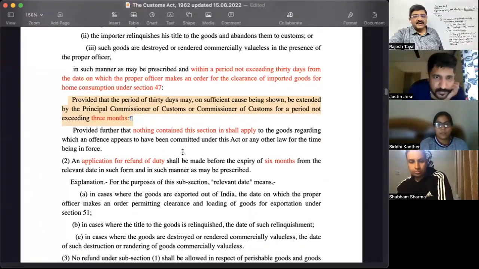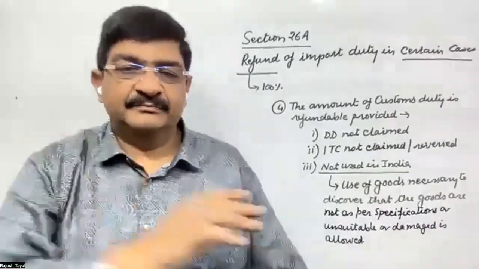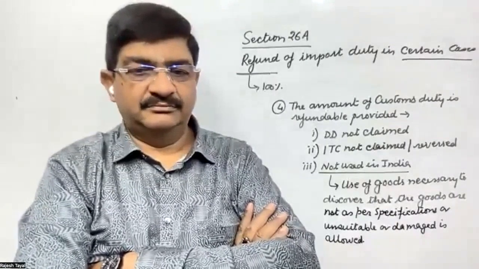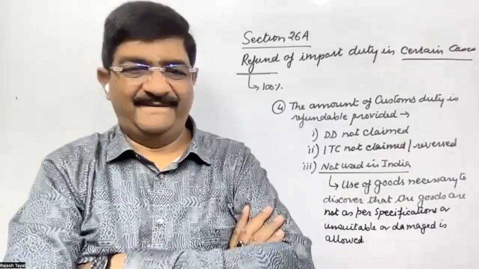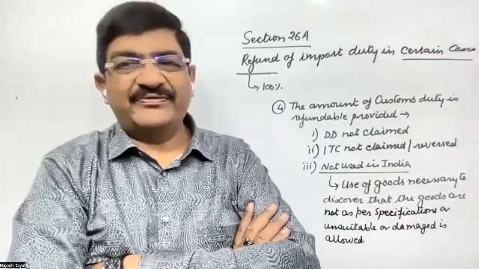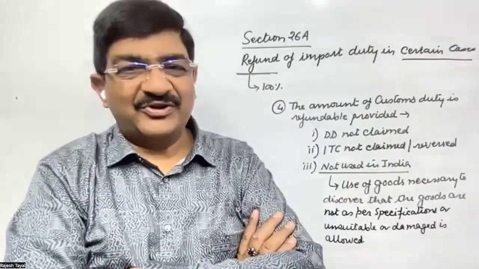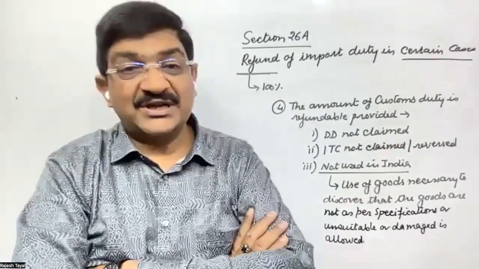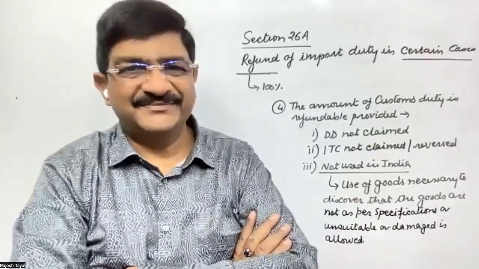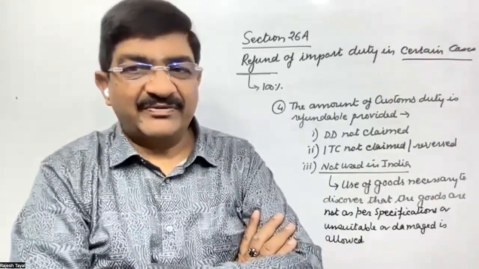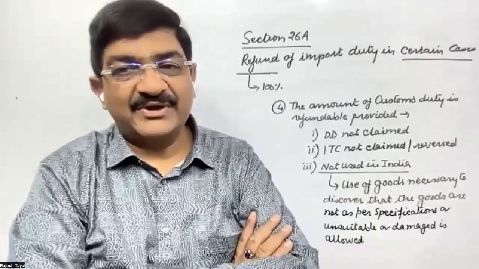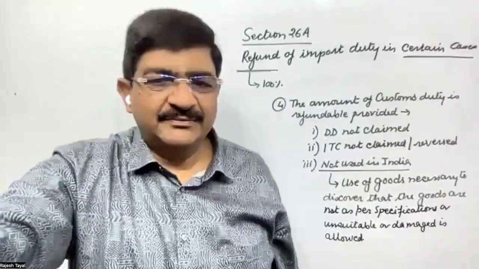Okay? Who will allow the extension? Who has the right to allow the extension of time? Extension of time will be granted by the Principal Commissioner or Commissioner. Identification of the goods is done by the AC or DC. Who will exercise power under the section? Make a chart: identification of the goods by AC, DC; extension of time by the PCC or CC.